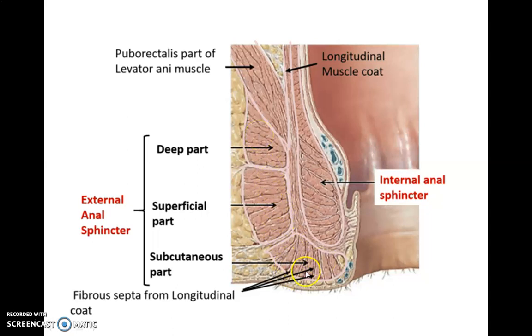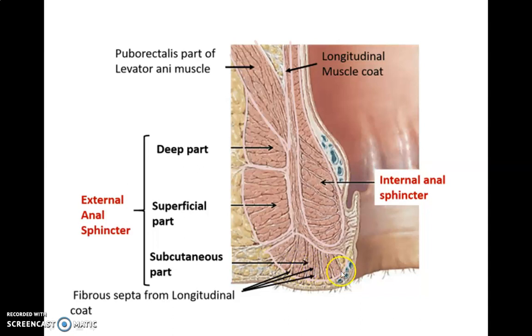The subcutaneous part lies below the internal anal sphincter in the perianal space and surrounds the lower part of the anal canal. It forms a flat band 15 millimeters broad.